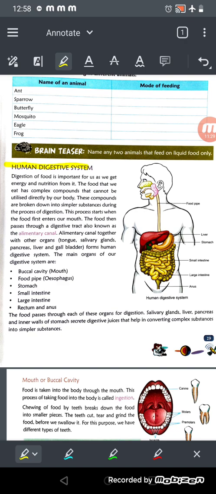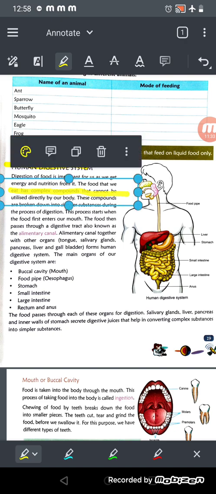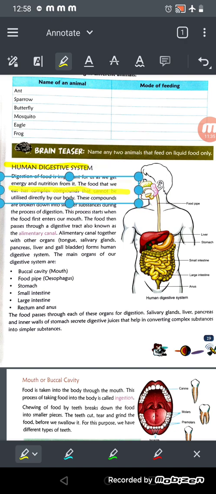Okay, and the food that we eat has complex compounds that cannot be utilized directly by our body, right? I have already told you, these are very complex compounds: carbohydrate, protein, fat. We cannot digest them very easily, so we need to convert them into simpler substances. These compounds are broken down into simpler ones during the process of digestion, right? And this process starts when the food first enters our mouth. So when we take the food into our mouth, it starts from there only.